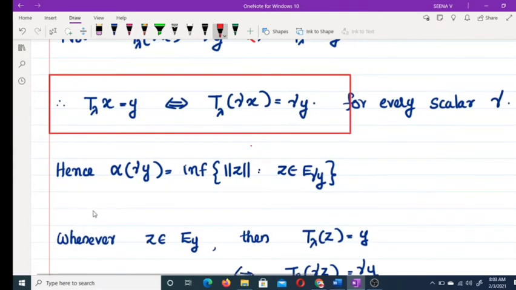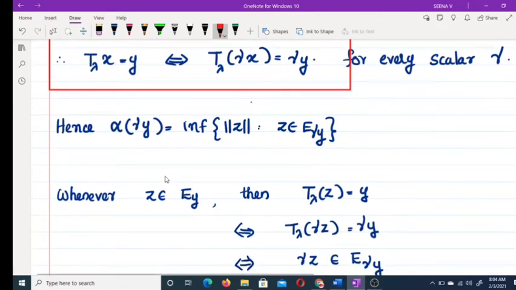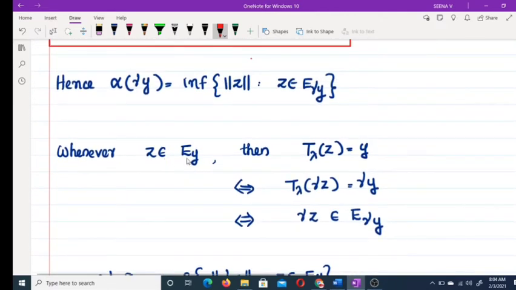Now, what about α(γy)? α(y) is the infimum of the norm of z such that z belongs to E_y. Therefore, α(γy) is the infimum of the norm of z such that z belongs to E_γy. Now, whenever z belongs to E_y, T_λ z = y and T_λ(γz) = γy.